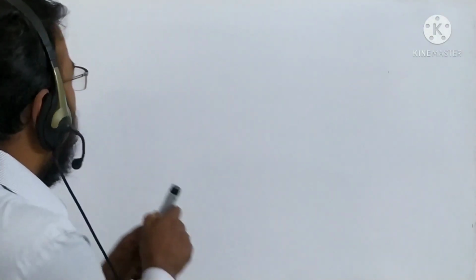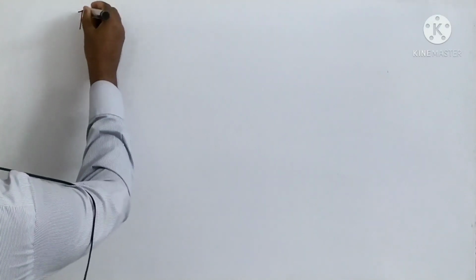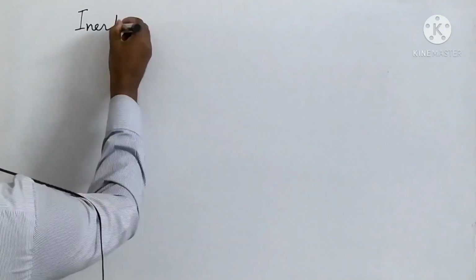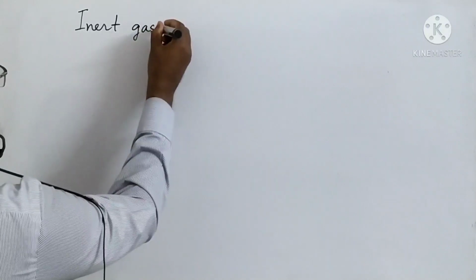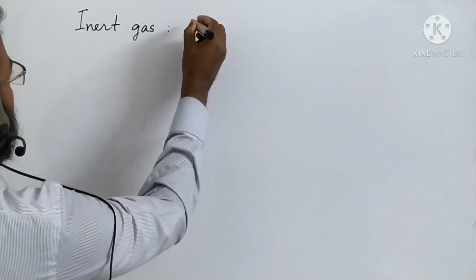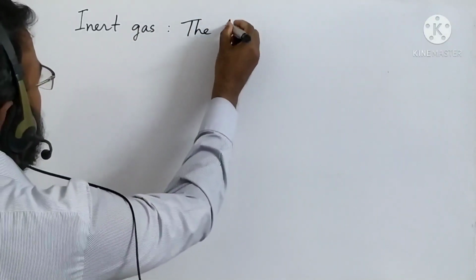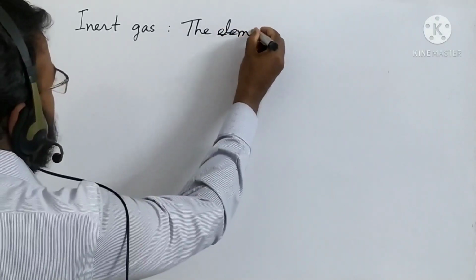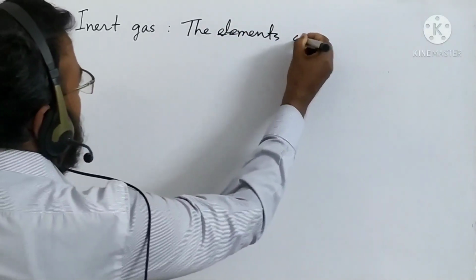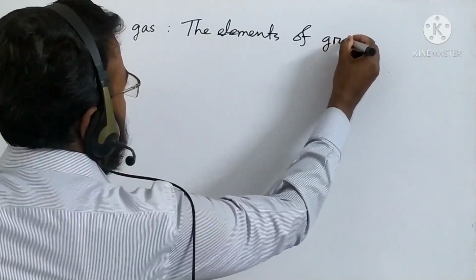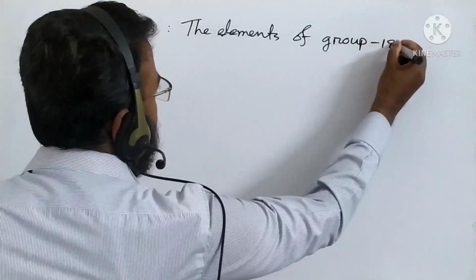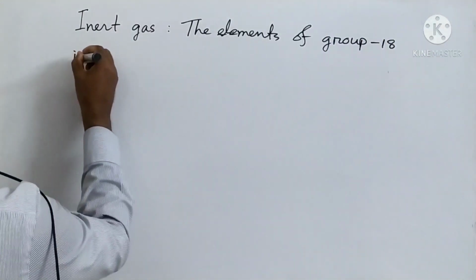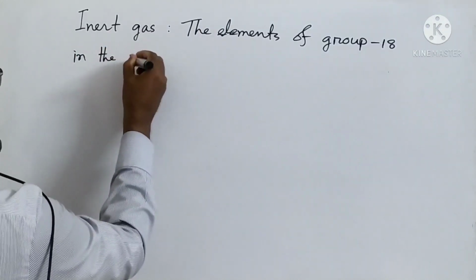Okay, now inert gases. The elements of group 18 in the periodic table.